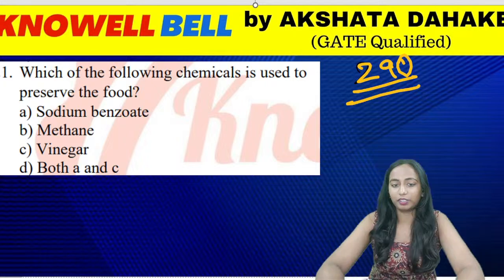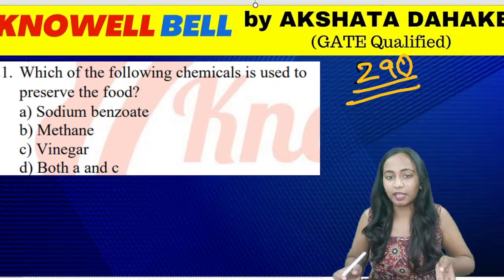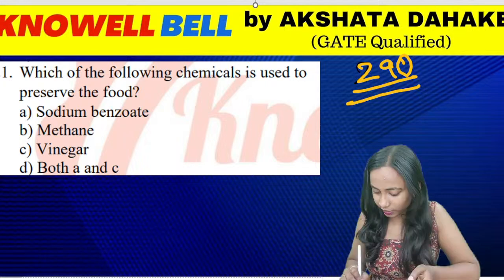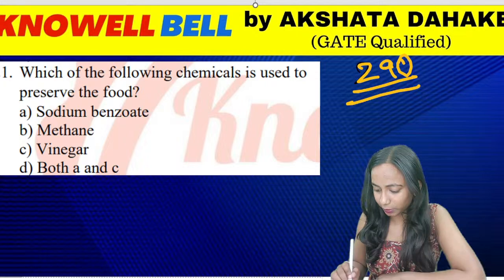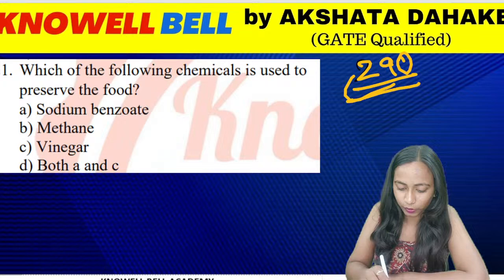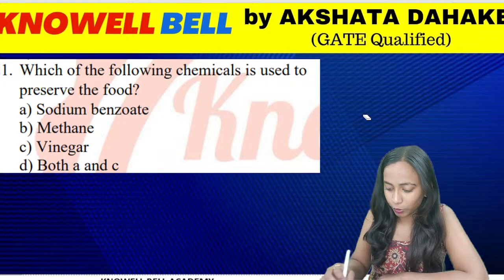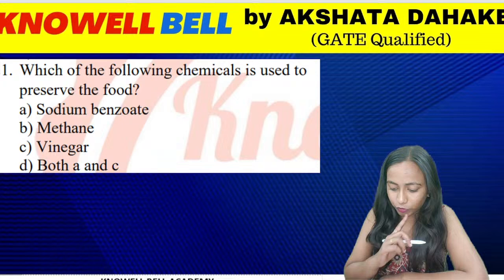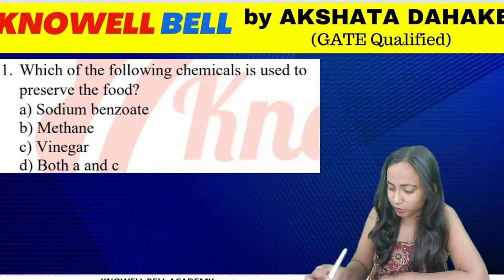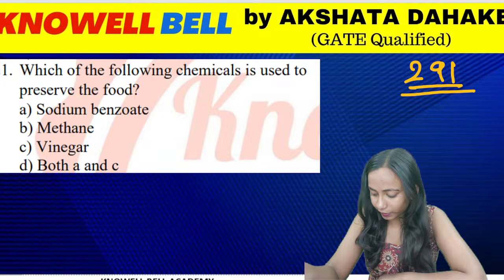So, without any further delays, let us get started, everyone. The question you have in front of your screens is question number 291. Question number 291 says, which of the following chemicals are used to preserve the food? It says, which of the following chemicals are used for the preservation of food?